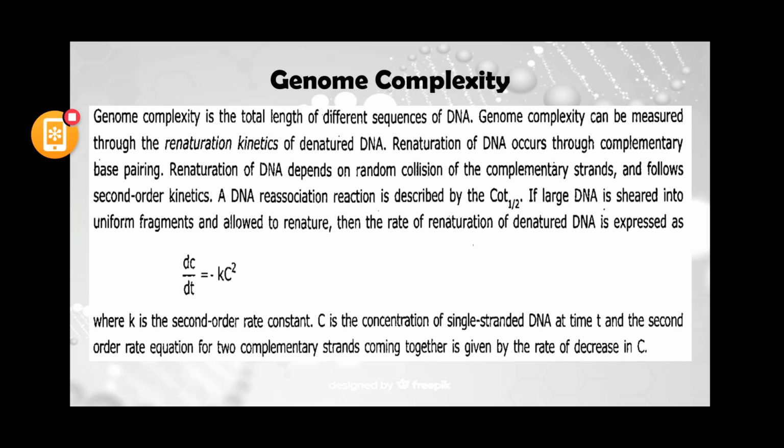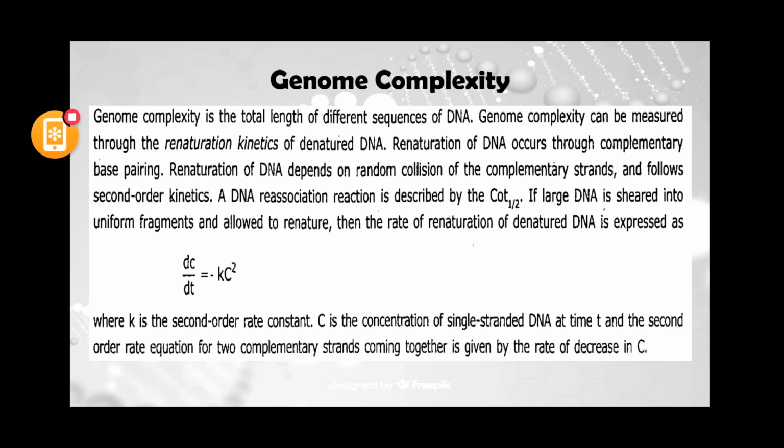Now our DNA reassociation reaction is described by the C0t half. C0 means the initial concentration of the single stranded DNA present in the reaction, and t half means the half time. Suppose in an experiment you have sheared the large DNA into uniform fragments, and then you allow it to renature.